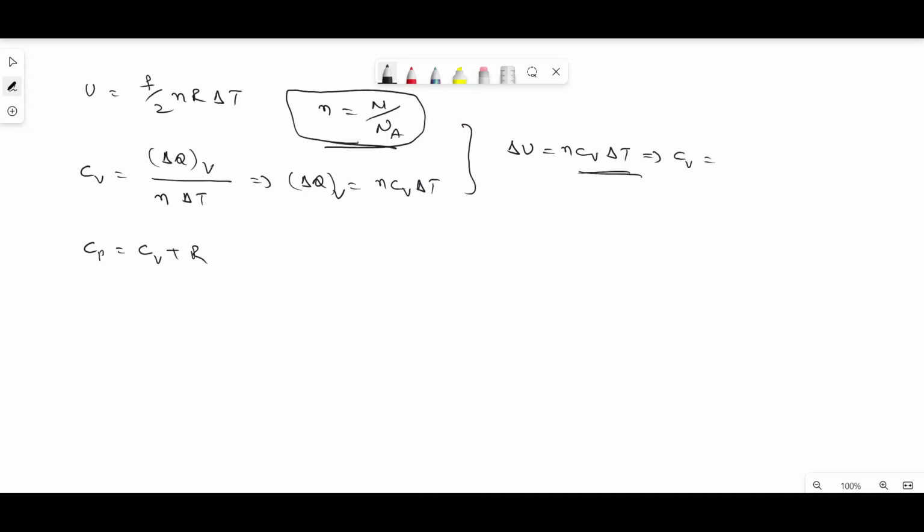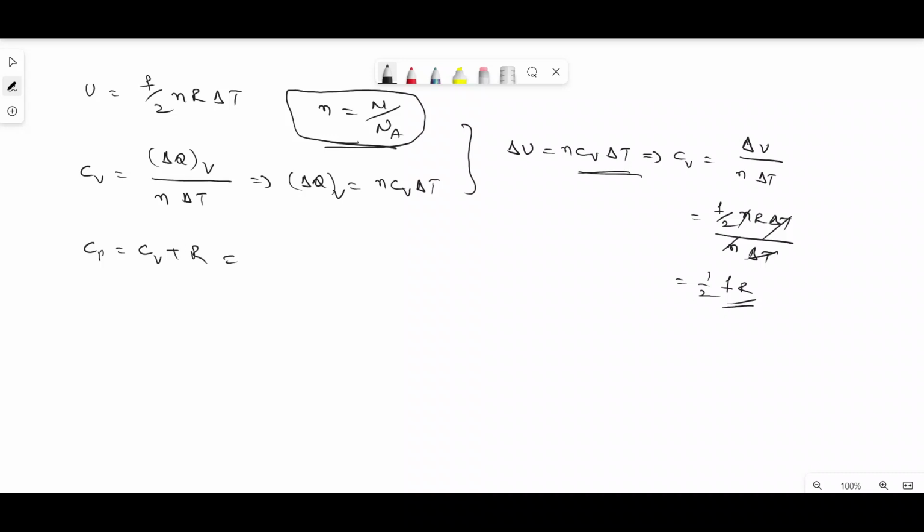Based on this equation, specific heat at constant volume can be represented as delta U by n into delta T. As we substitute the value, we get F by 2 into n R delta T by n into delta T. Delta T gets cancelled and n gets cancelled.